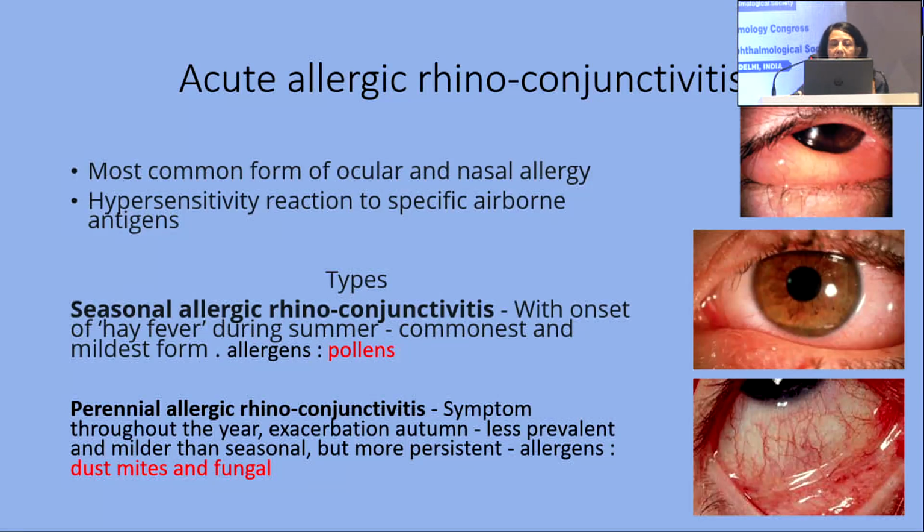Now, what is acute allergic rhinoconjunctivitis? It is the most common form, and mostly it is divided into two types: seasonal and perennial. Seasonal is mostly because of pollens, usually occurring around the spring season, and perennial is because of dust mites or fungi, and can occur throughout the year or because of many other conditions.